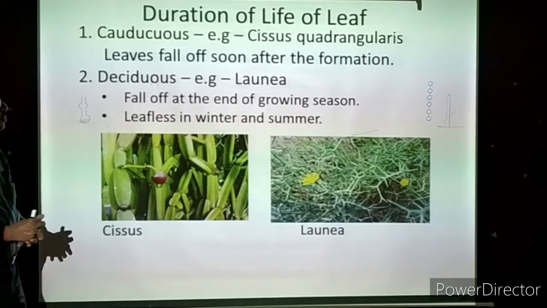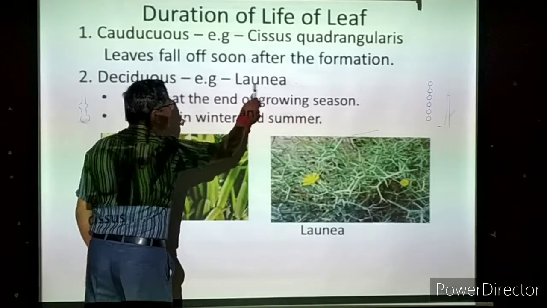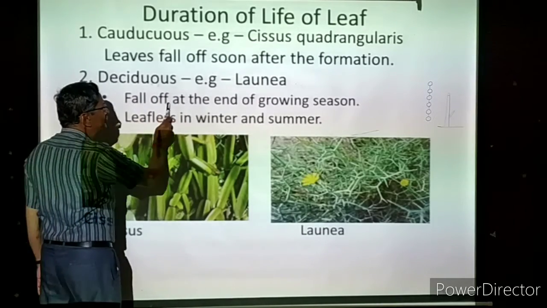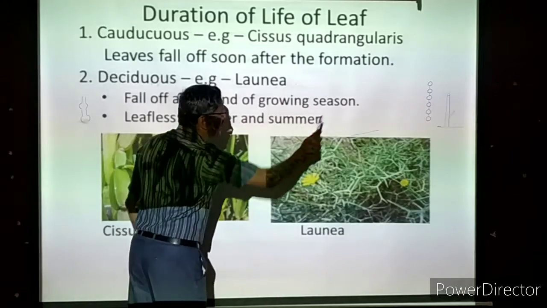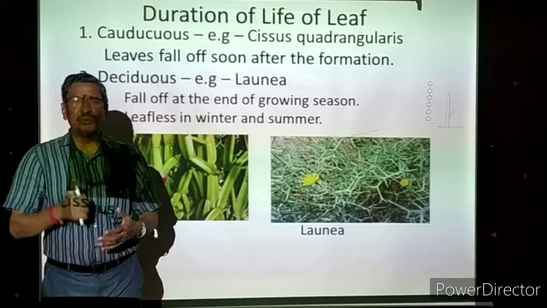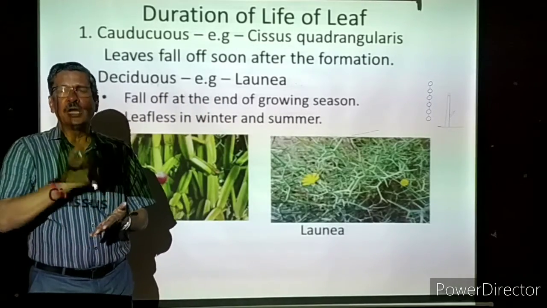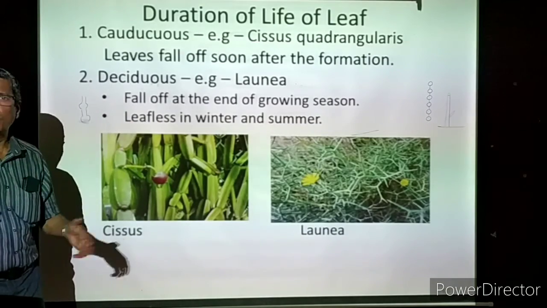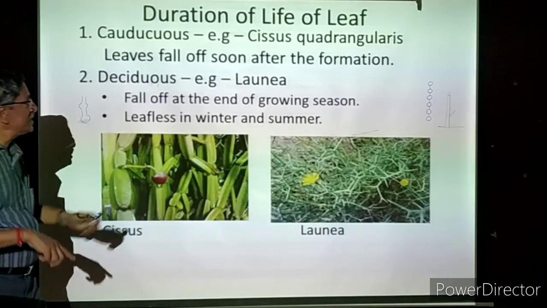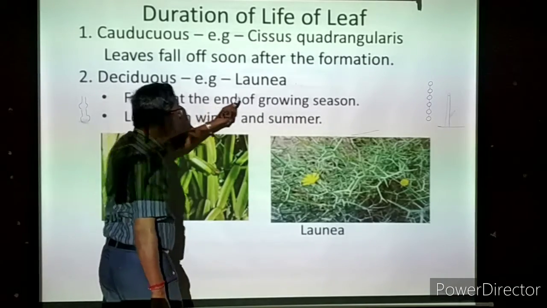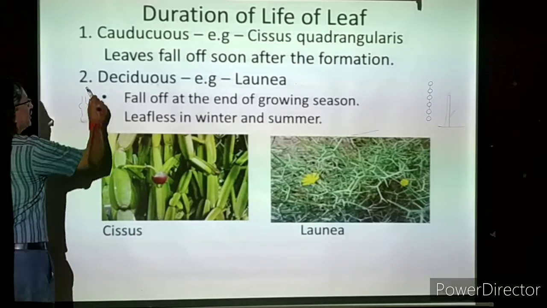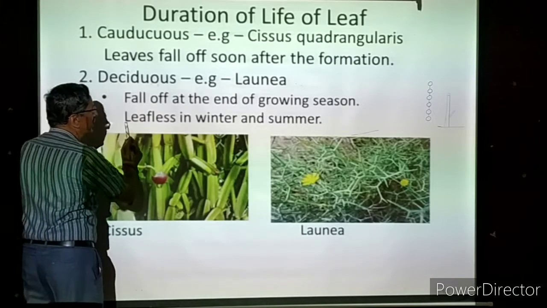Deciduous. The best example is Launea. The leaves fall off at the end of growing season. That means the leaf will be there, prepare sufficient food material, the complete season will be over. After that, in the next season only they will fall off. That is called growing season. Leaf growing season, it will be there continuously. That is deciduous.